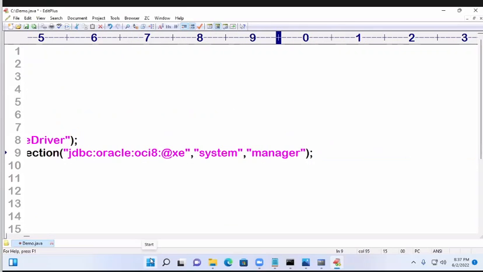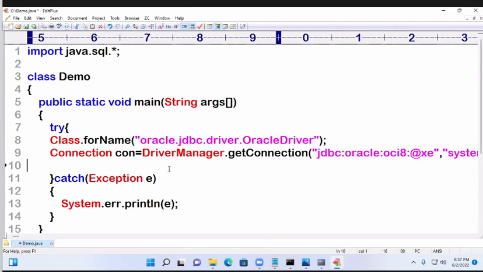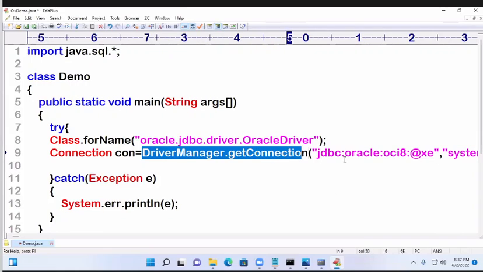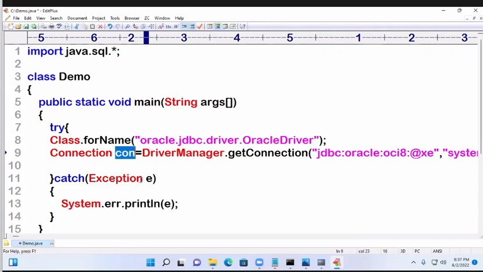After this, if the connection is established successfully, it contains a hash code address. If the connection is not established, it contains null.